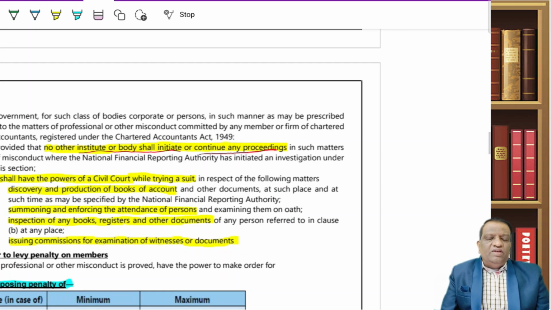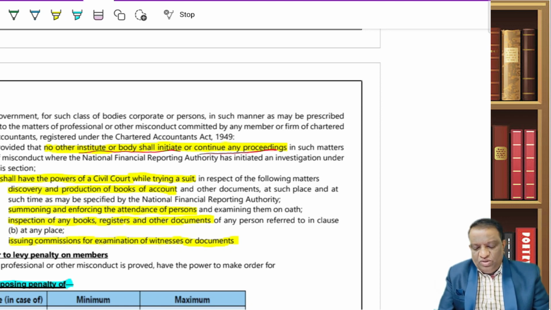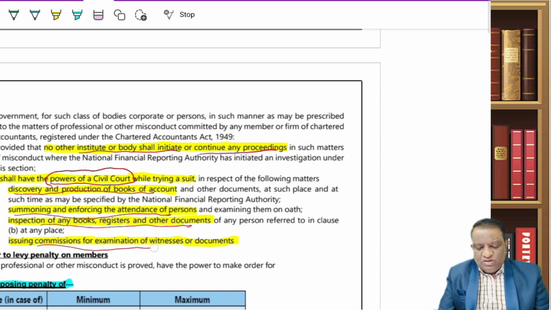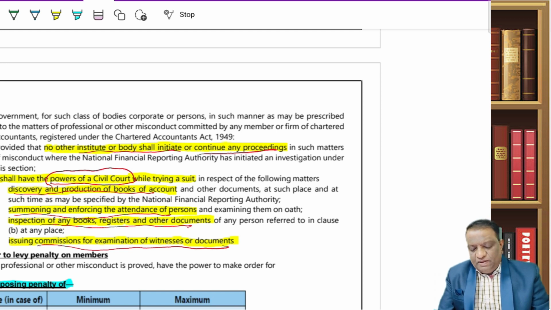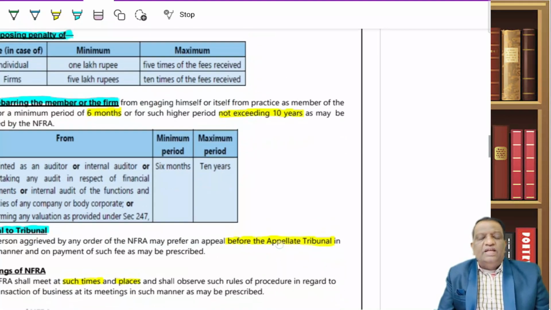And when NFRA is calling the members or any of these professionals for a review, is it mandatory for them? The answer is yes, because they have the power of a civil court. In discovery and production of books of account, in summoning and enforcing the attendance of any person, inspection of books and registers, and issuing commission for examination of witnesses or documents. For all this, the powers of this NFRA are equivalent to the powers of a civil court. So, then what is it that they can levy?